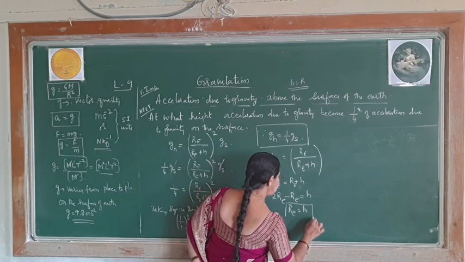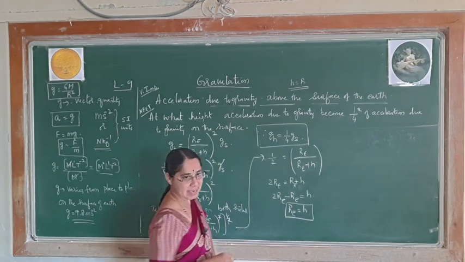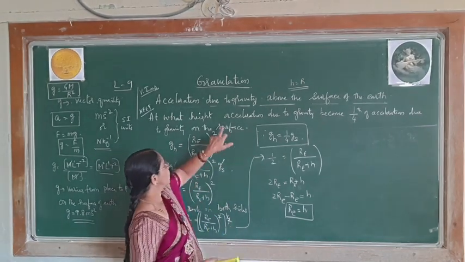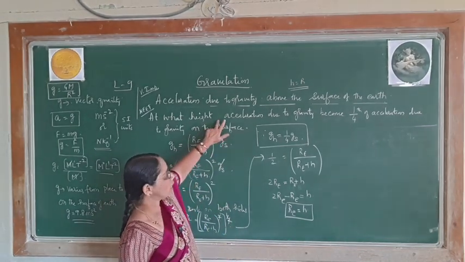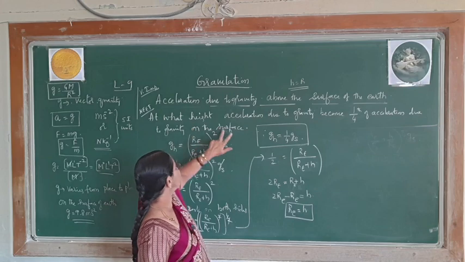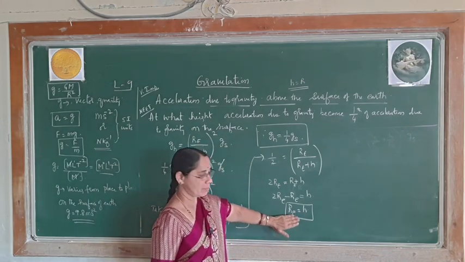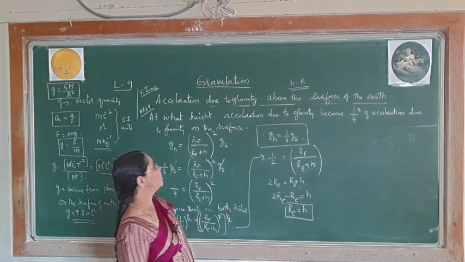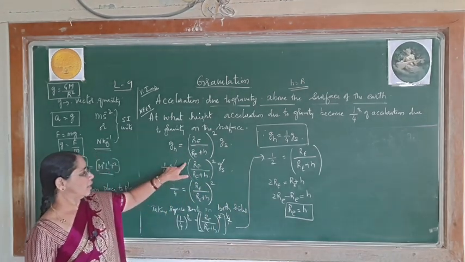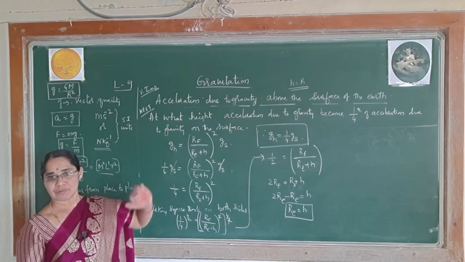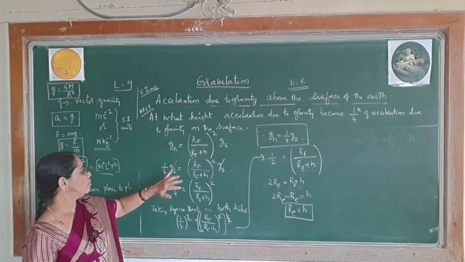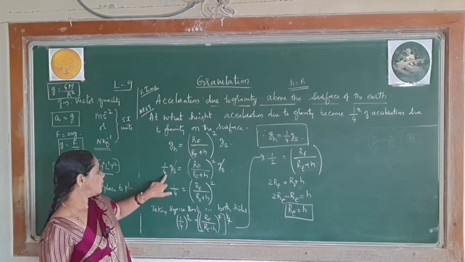So at h is equal to RE, naturally you can say the acceleration due to gravity becomes 1/4 of the acceleration due to gravity on the surface. So this is the condition you have to remember, by taking this formula: at what height it becomes 1/4. Similarly, if they ask one half of that, at that time you have to take 1/2.